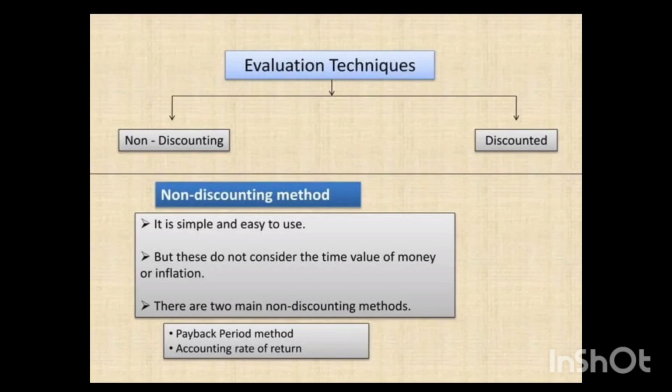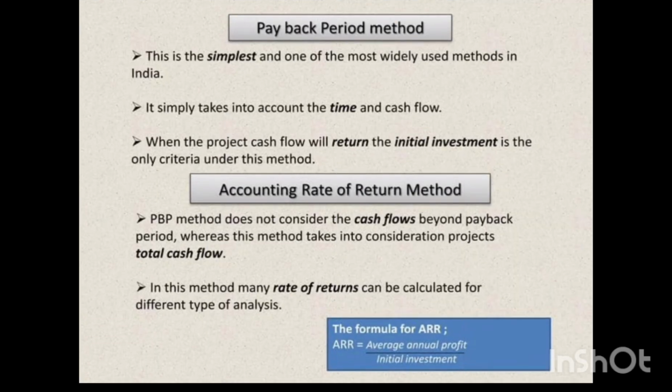Next we see evaluation techniques. Under this two kinds, non-discounting and discounted. Non-discounting method is simple and easy to use. There are two types of non-discounting methods, payback period method and accounting rate of return. First we see payback period method.